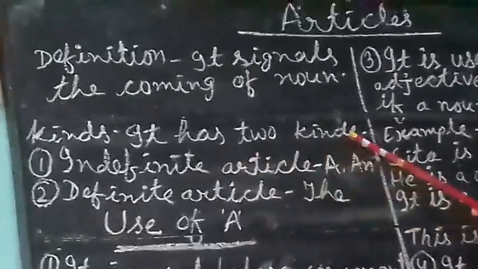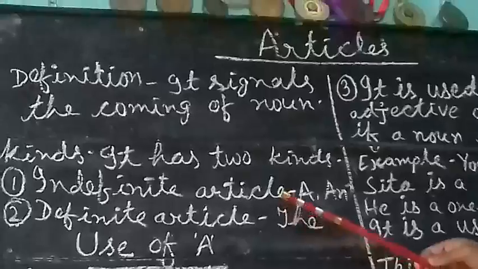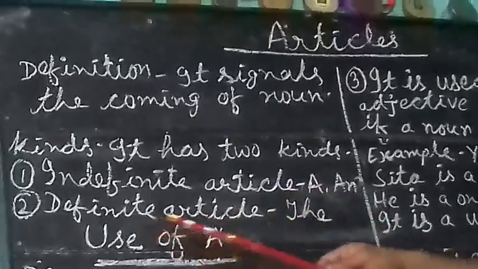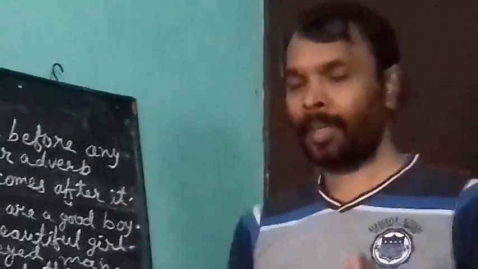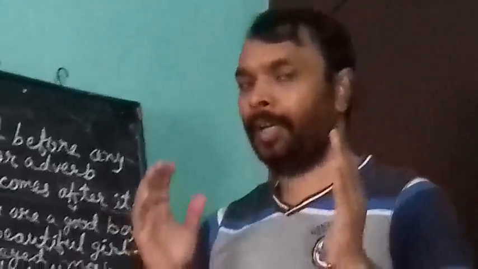Now we should come to its kinds. It has two kinds: indefinite articles and definite articles. In indefinite articles there are two, a and an, and in definite article there is the. It means there are three words in article: a, an, and the. The is called definite article. If the is present before any word, it means that it denotes a definite thing. If a or an is present before any word, that means it denotes an indefinite thing.